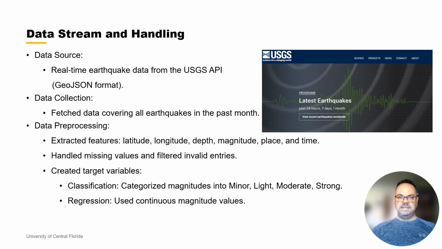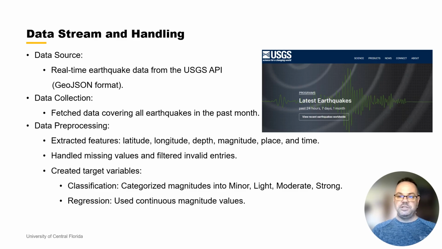All right, first let's take a look at the data stream and the handling of the information. For this project, I utilized the real-time earthquake data provided by the United States Geological Survey Earthquake API, which offers data in a GeoJSON format. This data includes information on all earthquakes reported within the past month and is updated every 60 seconds. The data handling process involved several key steps.